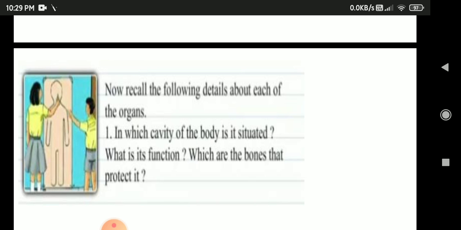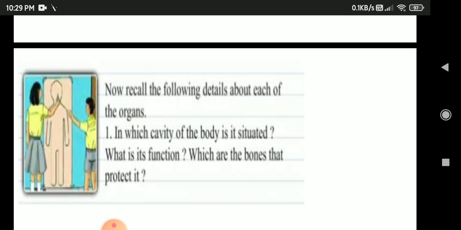And lungs and heart are situated in the thoracic cavity. Lungs help in mixing oxygen in blood and removing carbon dioxide. Heart manages blood circulation of the body. Rib cage protects lungs and heart. Okay, and the last one is stomach. Where is stomach situated? Stomach is situated in abdominal cavity. Consumed food is stored here. Stomach is not protected by bones. It is protected by thick muscles.